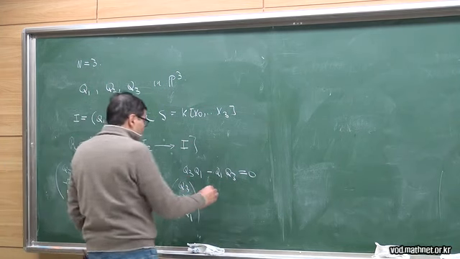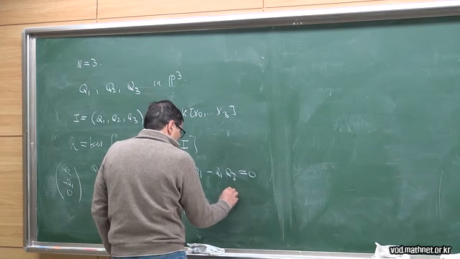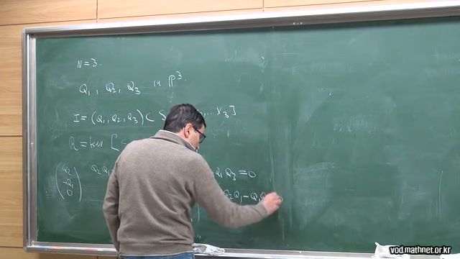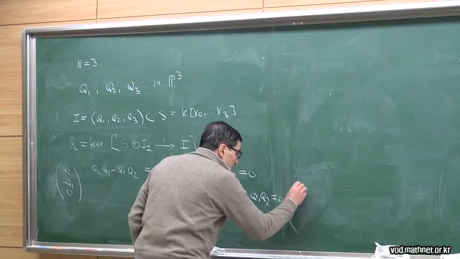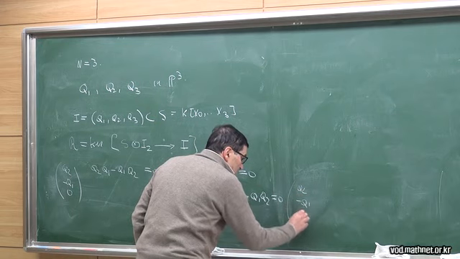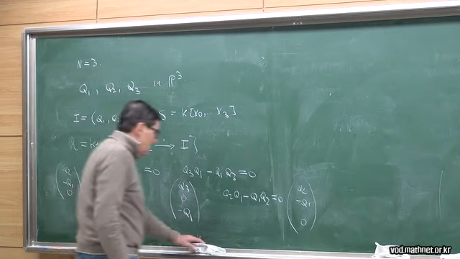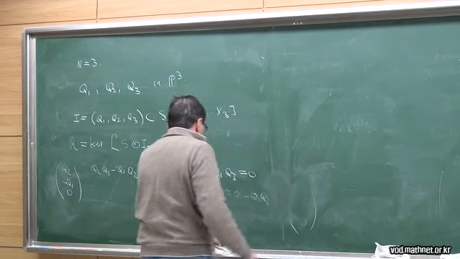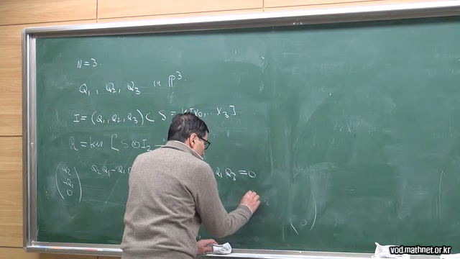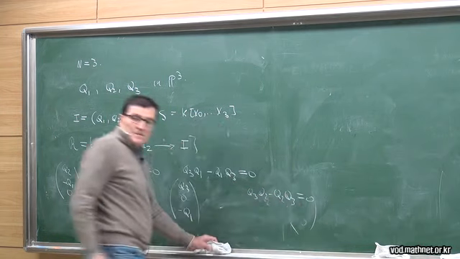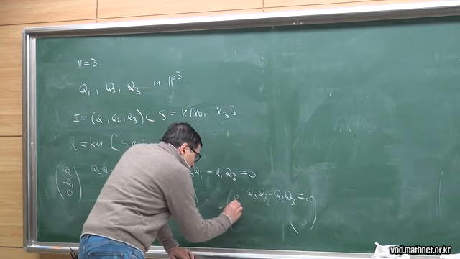And then I have also Q3 Q2 minus Q2 Q3, so I get 0.